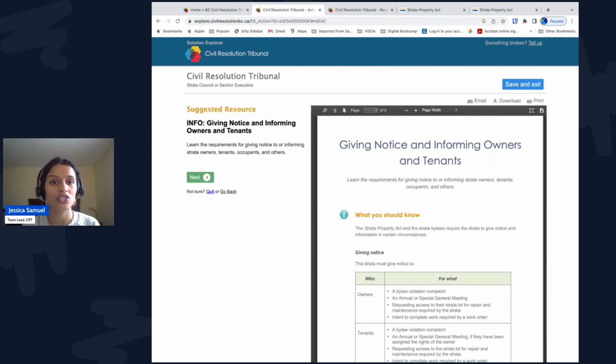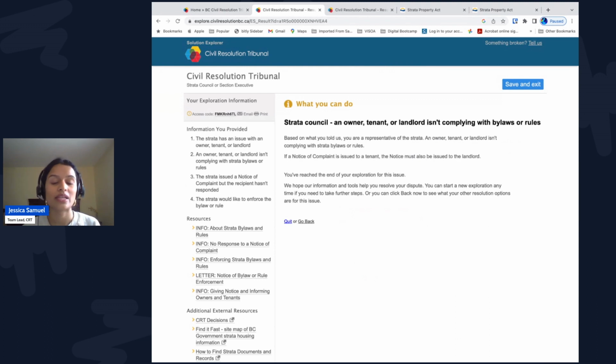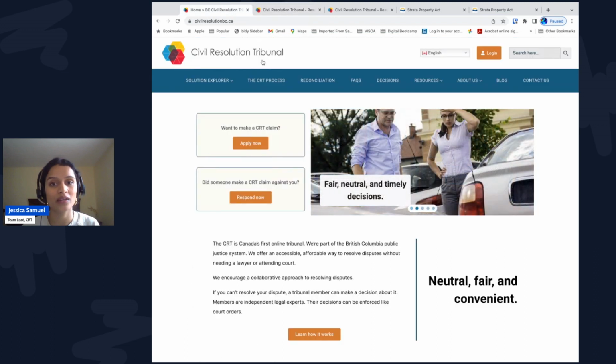Again, you get the information about the proper delivery methods for giving the notice to Frank. That's the end of this exploration because council has to deliver the letter. But what happens if Frank doesn't pay the fine? In that case, you as a council member can come back to the CRT's website and start a new exploration.